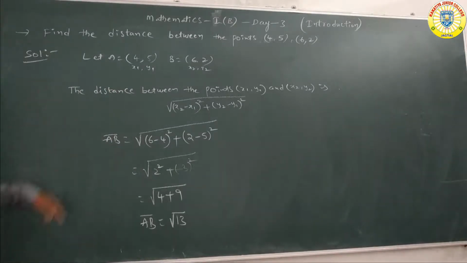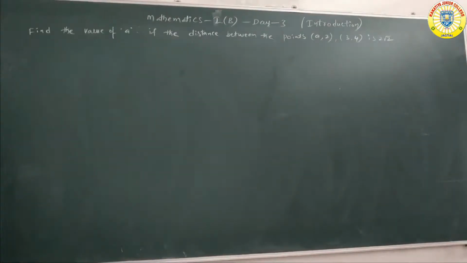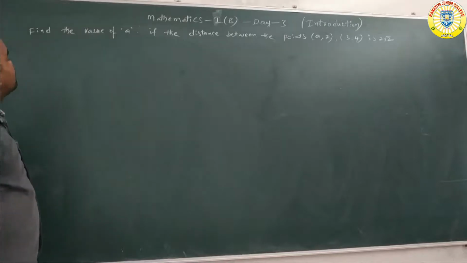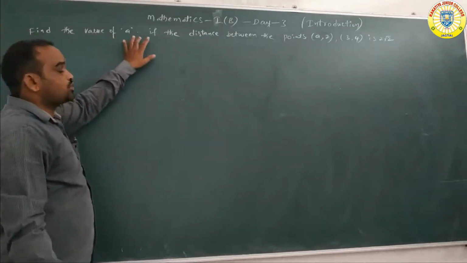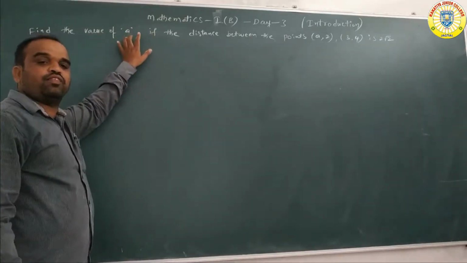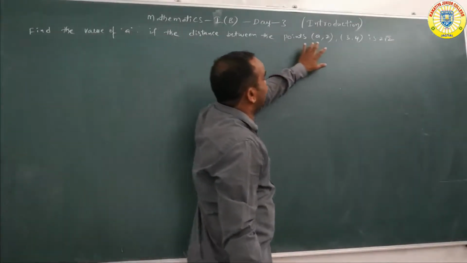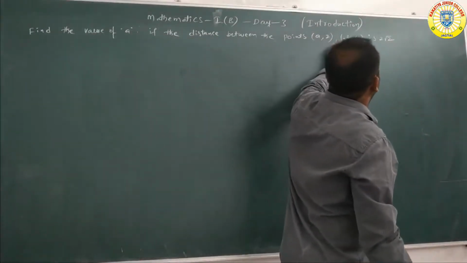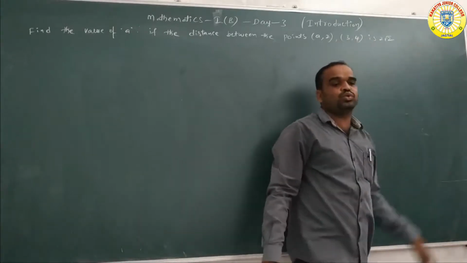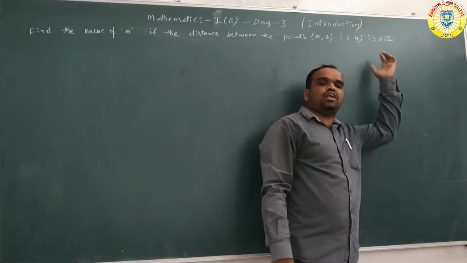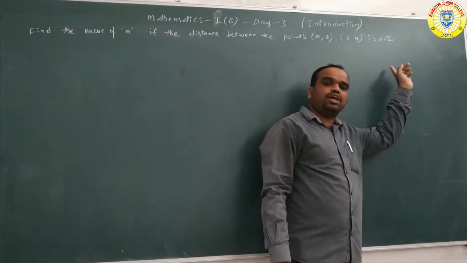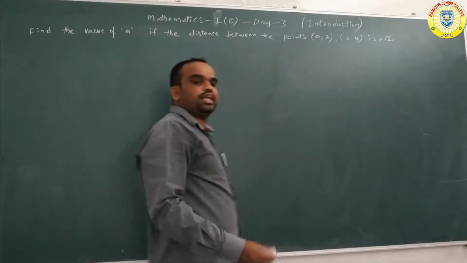Okay, that is the answer. See the next question. Find the value of small a if the distance between the points a, 2 and 3, 4 is 2 root 2. The distance is given, and now we are finding the value of a.